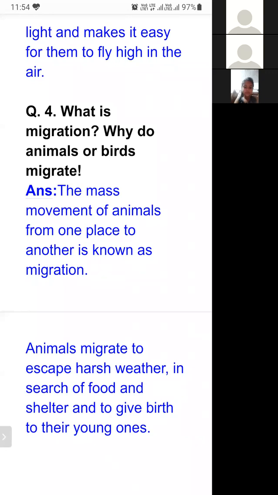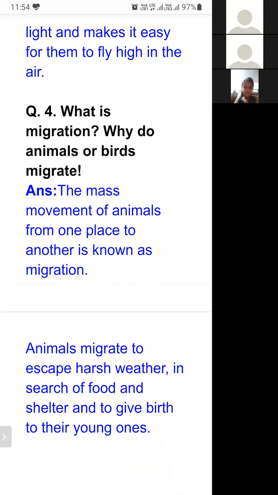Why do they do so? When the living conditions are not favorable, when there is a shortage of food, when there is no place to hide themselves, when there is no place to give birth to their young ones, if these types of conditions are created by nature, then for their survival, they move from one place to another. So the second part of this question is, why do animals or birds migrate?